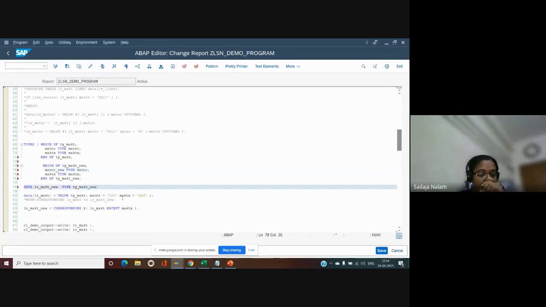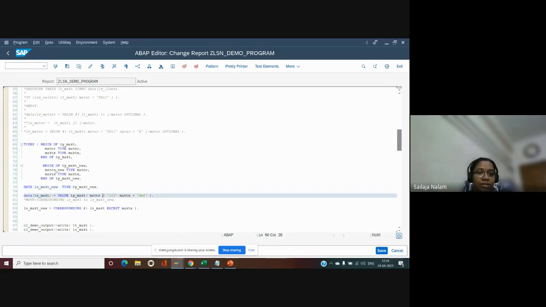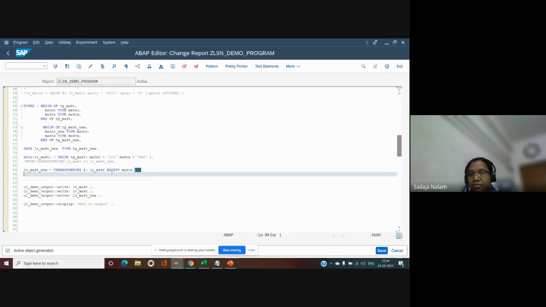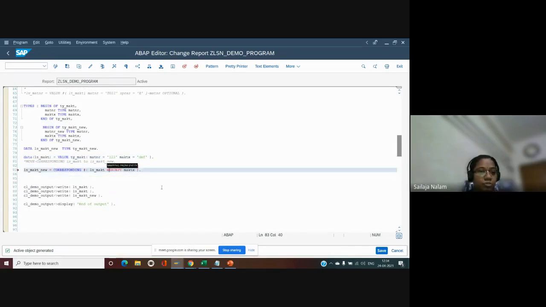So I have two different structures now. When I'm doing MOVE-CORRESPONDING, what happens? It will be checking the name of the field and it will move the values. But here, MATERIAL and MATERIAL_NEW are two different fields. Definitely we will not get the output we expected. MAKTX anyway we are stopping, so MATERIAL also doesn't get populated. So what we can do is map MATNR_NEW with MATNR.